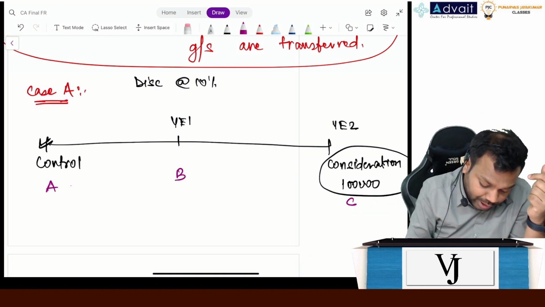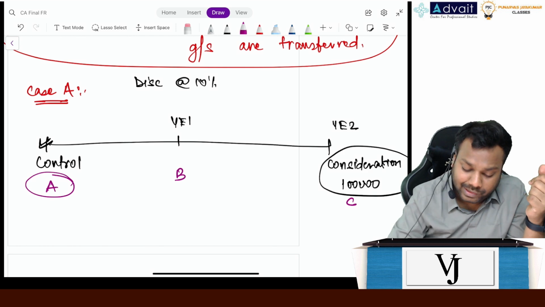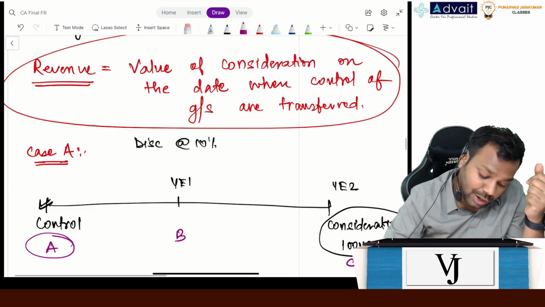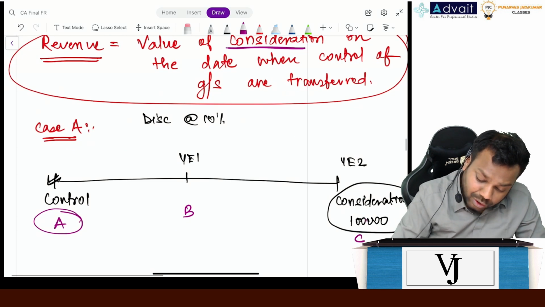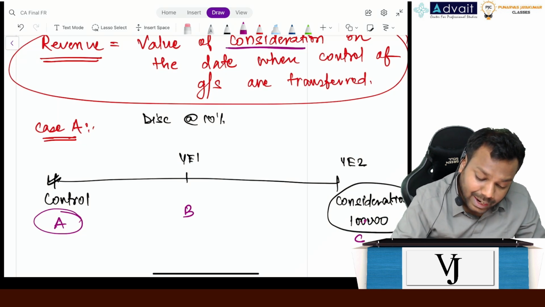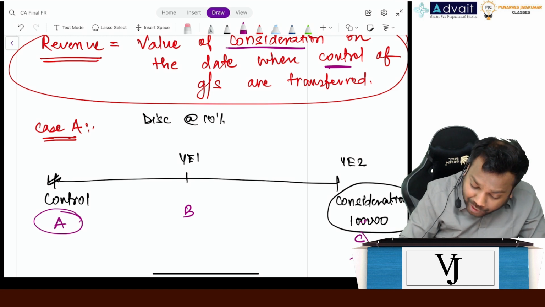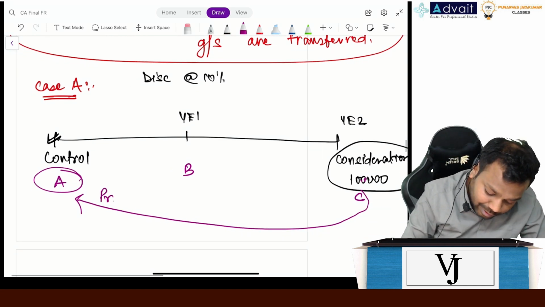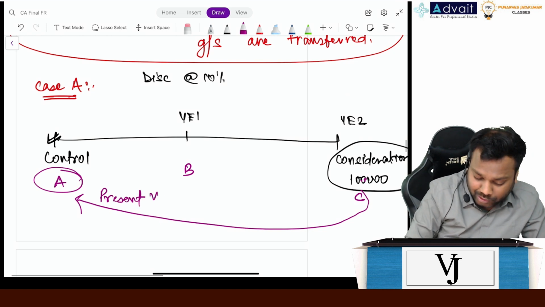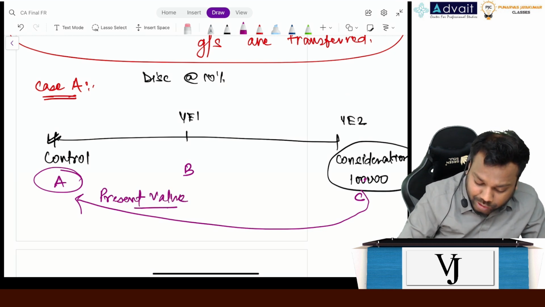A. So I have to recognize the revenue here, but I will receive the consideration here. Now read this line: value of consideration on the date when the control is transferred. So what is the value of this on this date? It is called the present value. So your revenue will be equal to the present value.